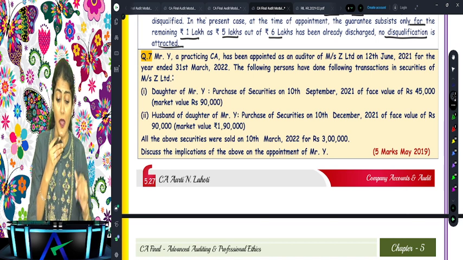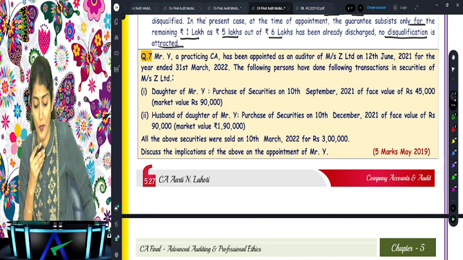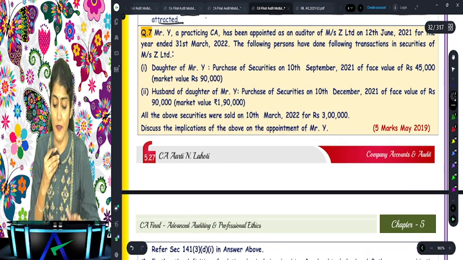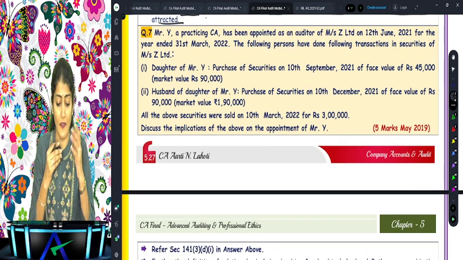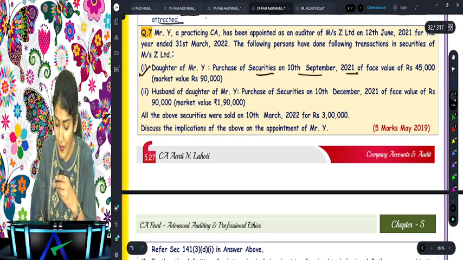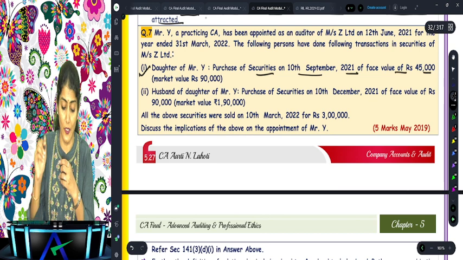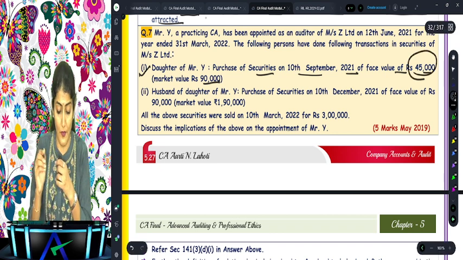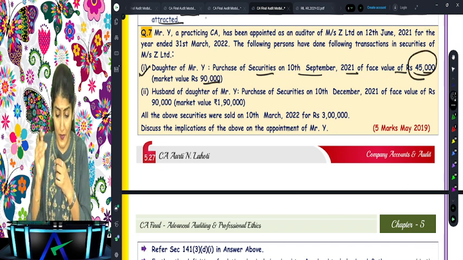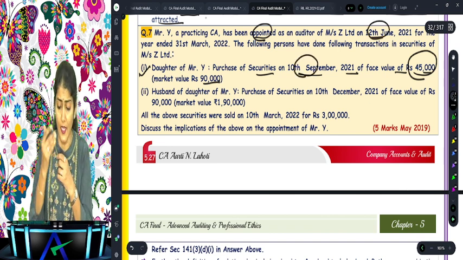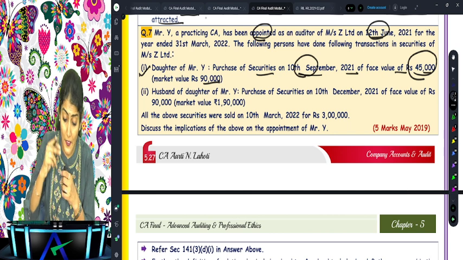Okay. Mr. Y, a practicing CA, has been appointed as an auditor of Z Limited on 12th of June 2022. The following persons have done the following transactions in the securities of Z Limited. Daughter of Y purchases securities on 10th September 2021 of face value 45,000, market value 90,000. Do you need to consider the market value? No, you need to consider the face value. Is it within the limit? Right? When was he appointed as auditor? 12th of June. When did she purchase the security? 10th of September. Okay. Now, husband of the daughter of Mr.